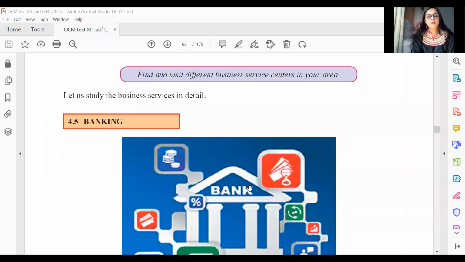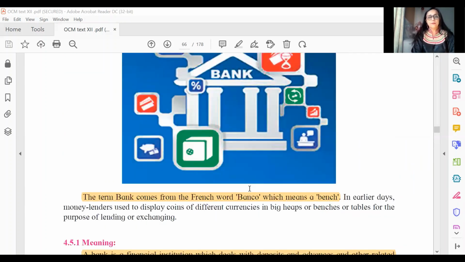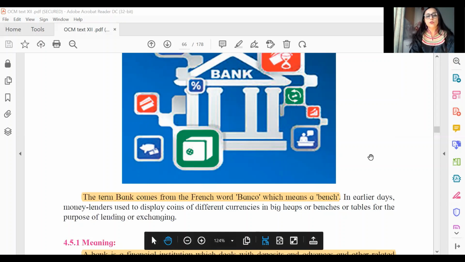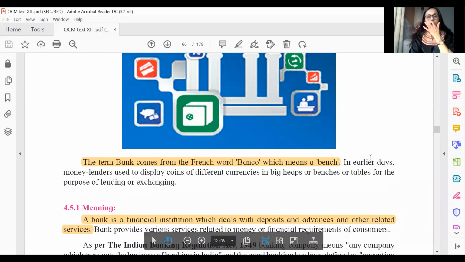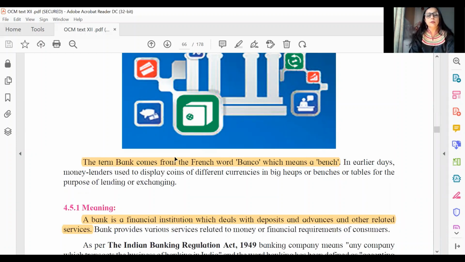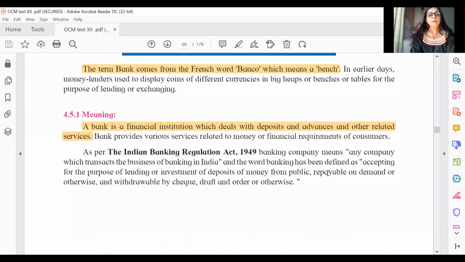So moving ahead, we will see under banking, the term bank, again an important objective. This has been coming often. Now this is again a favorite with the board. The word bank comes from a French word. What is that word called? It's banco. Okay, so the word objective is important. French could be the question or banco could be the question, and the meaning of that word, bench. So the word from which the word bank is derived is banco, and it's from the French language and it has the meaning bench. So this is how all 3 become important. Talking about the meaning.